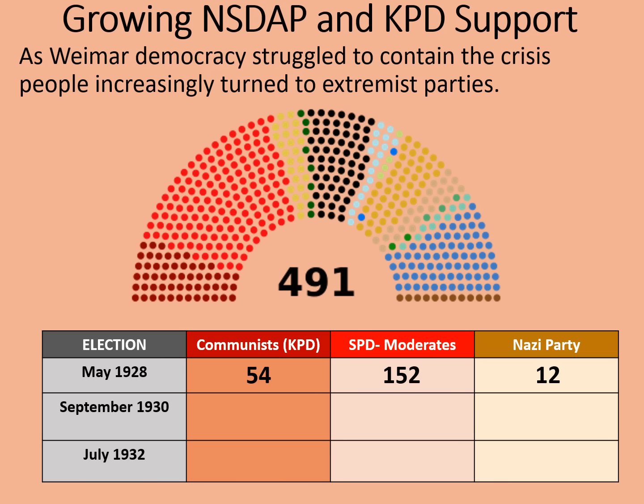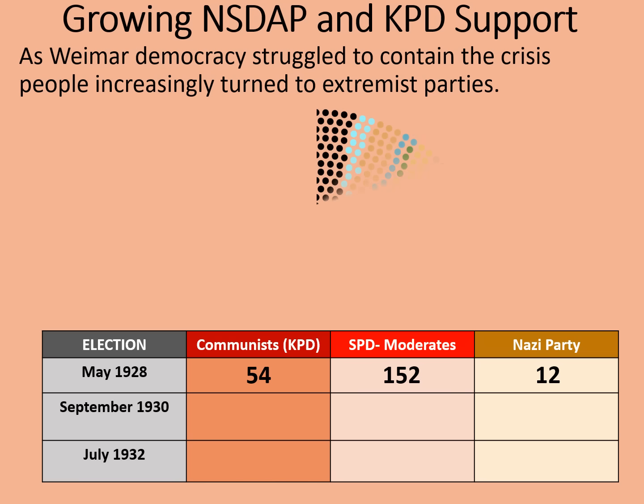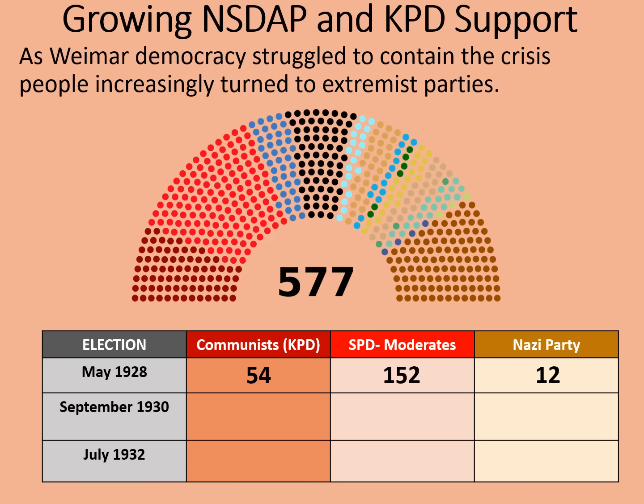Let's see what happens afterwards. In September 1930, there was another election. This time the Communists had increased their seats to 77. The SPD had dropped to 143. The Nazis had seen the most dramatic rise though. They had gone up to 107 seats within the Reichstag.